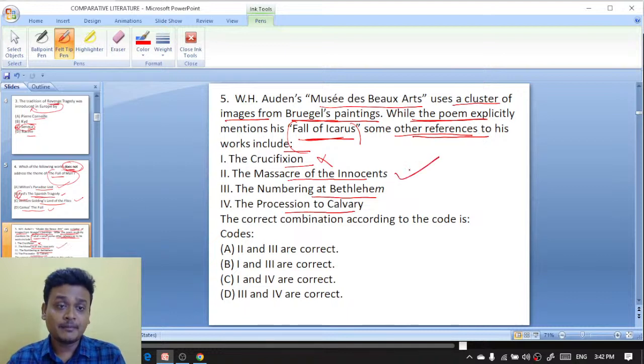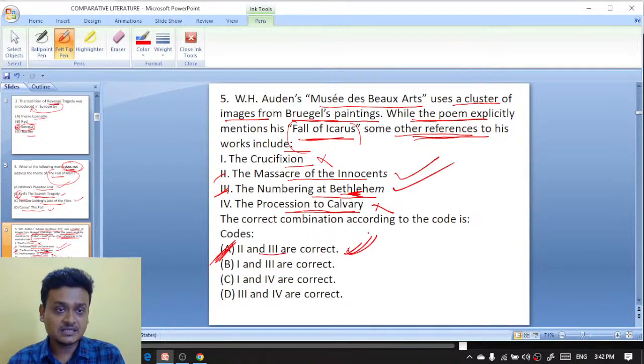The Numbering at Bethlehem, the reference to Bethlehem is also there. The Procession to Calvary is not there. So 2 and 3 is the right answer, A is the right answer.